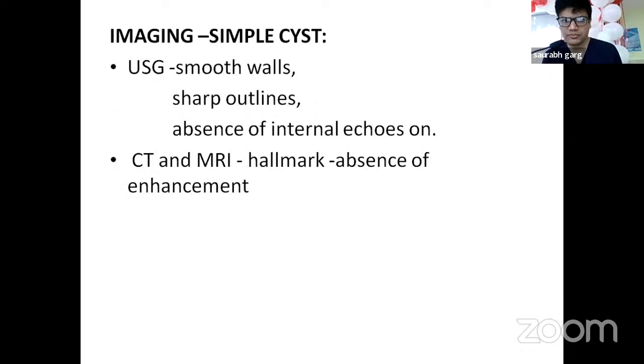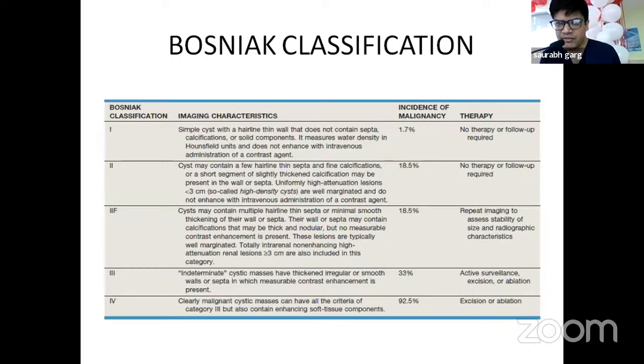So, what do we do? We do imaging studies in simple cysts. USG is done. It shows smooth walls, sharp outlines, and absence of internal echoes. On CT and MRI, they show absence of enhancement when we give contrast. So there's a classification called the Bosniak classification. It is 1, 2, 2F, 3, and 4. There are 5 grades in it.